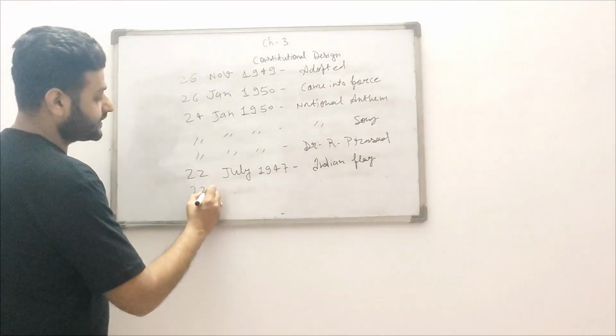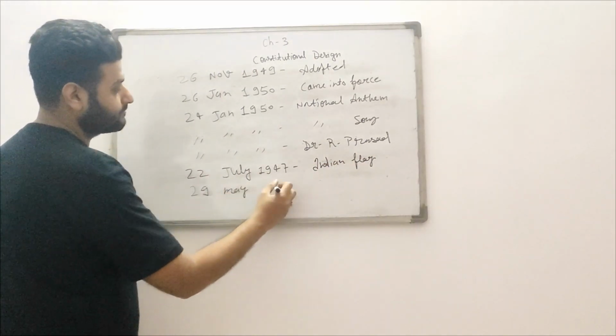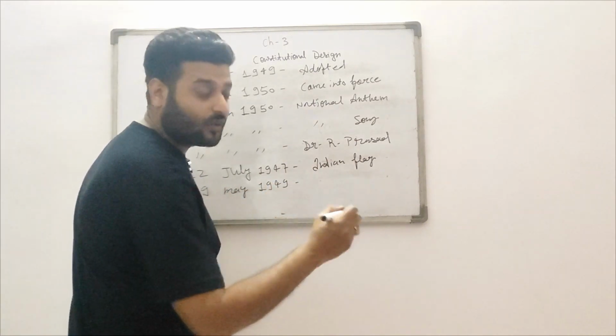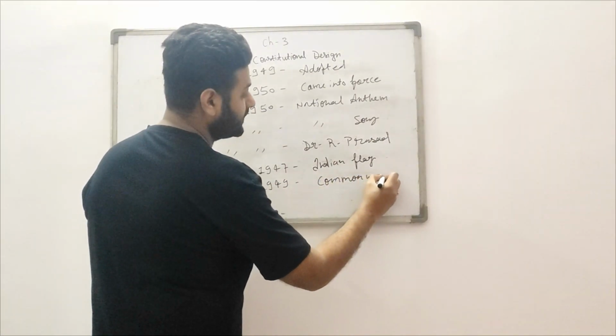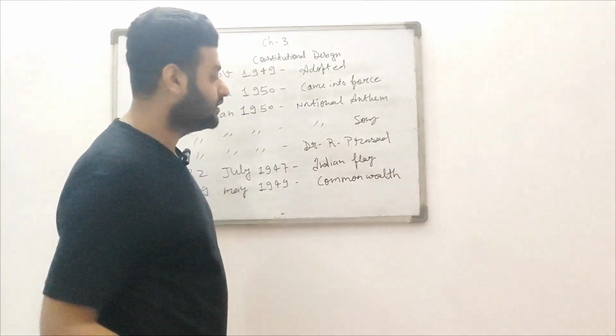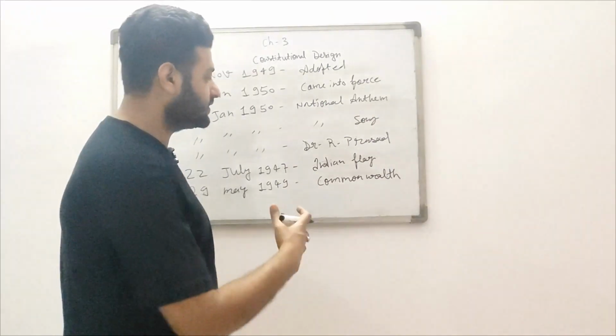On 29th May 1949, India signed the Commonwealth. It doesn't mean that the sovereignty of India will be affected. It was the main point that there was no effect after signing the Commonwealth.